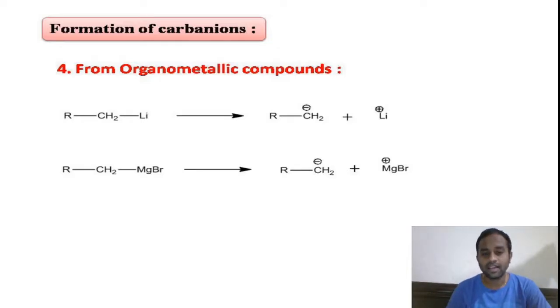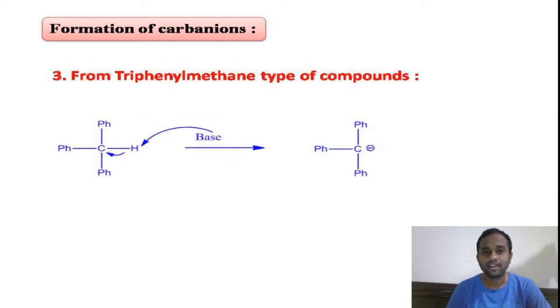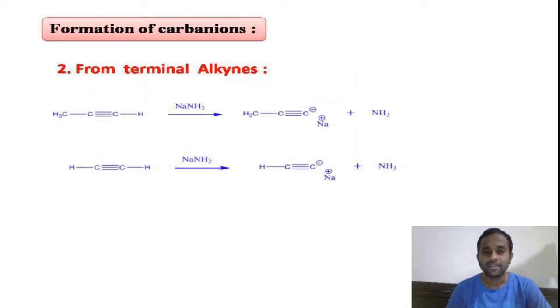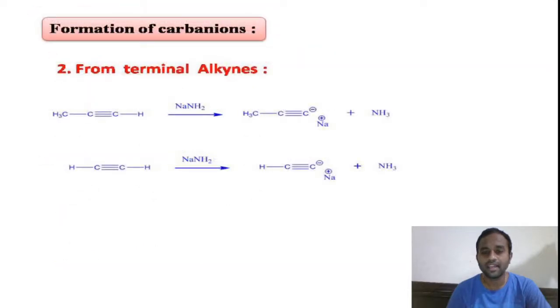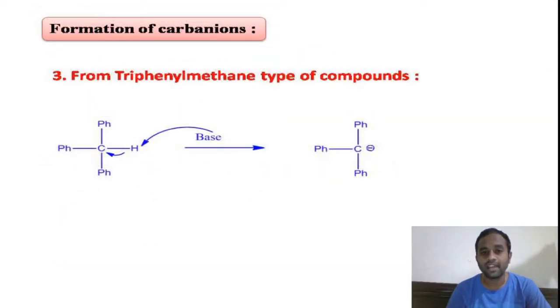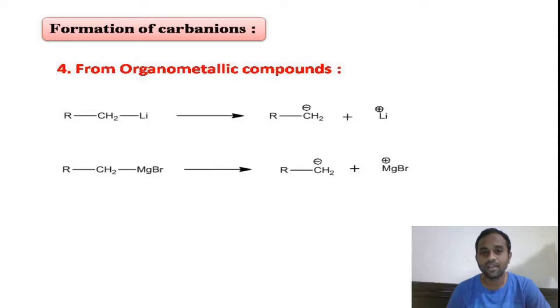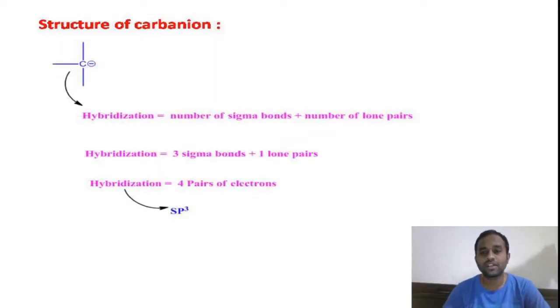We can form the carbon anions in 4 ways, that is from the organometallic compounds, from the triphenyl methane type of compounds, from the terminal alkynes, and from compounds with alpha hydrogen atoms attached to electron withdrawing groups. In all these cases we can easily remove the H plus ions from the organic compounds and they will form the carbon anion very easily, because the formed carbon anions are stabilized by means of a mesomeric effect, that is resonance structures, or they are stabilized by inductive effect, right? Coming to the structure of the carbon anion, right?